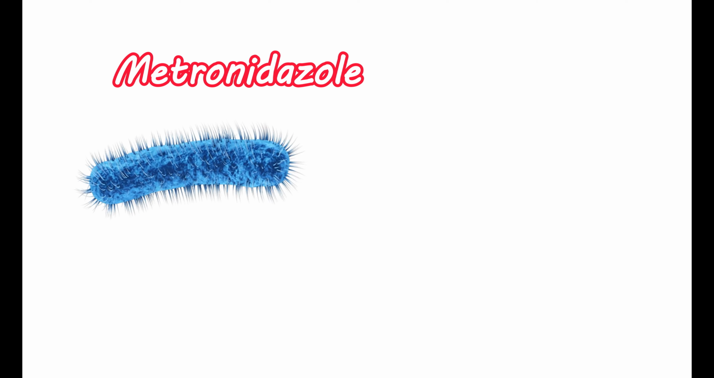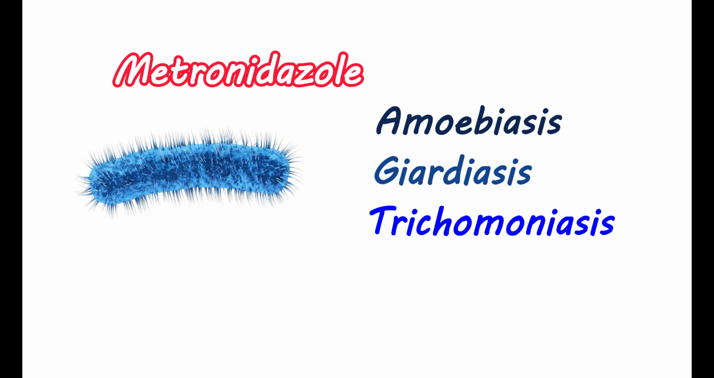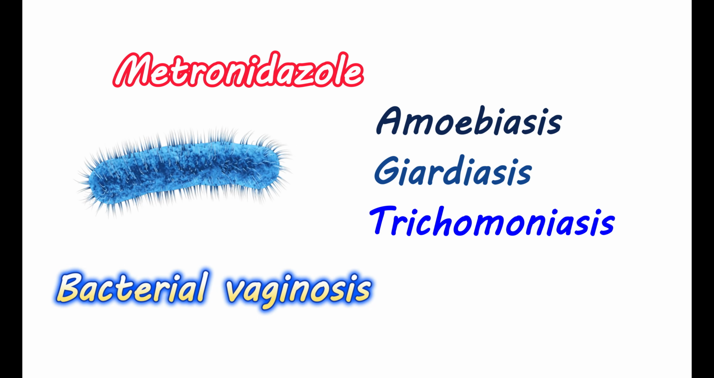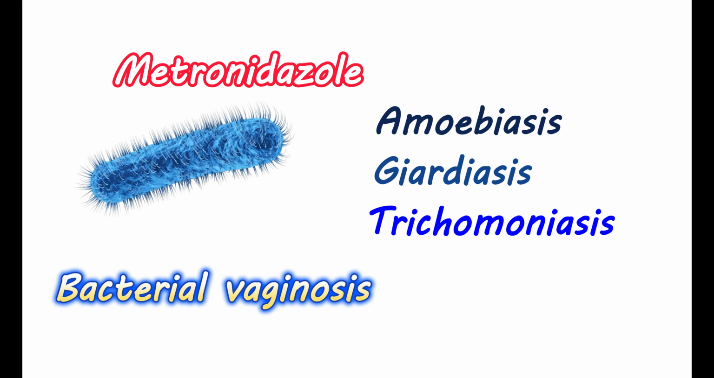The dose of metronidazole depends on the type of infection that is going to be treated. It is one of the medications that can be used for a wide purpose. It can be used to treat amoebiasis, giardiasis, and trichomoniasis. It is also used to treat bacterial vaginosis. Therefore, the dose and the duration of the treatment depend on the type of infection.